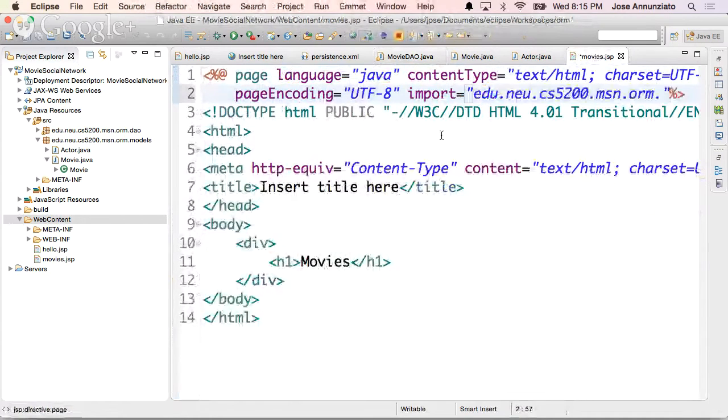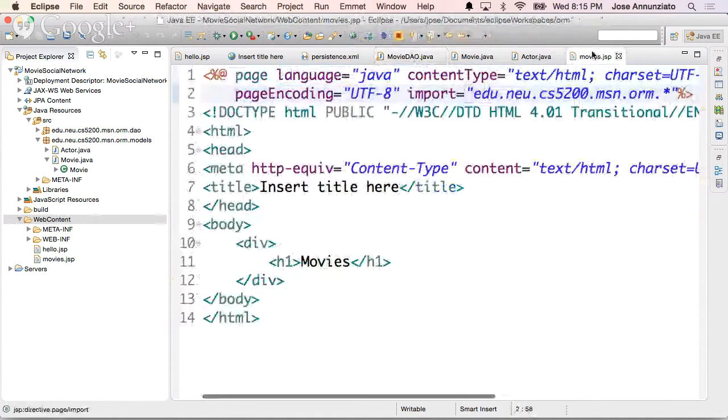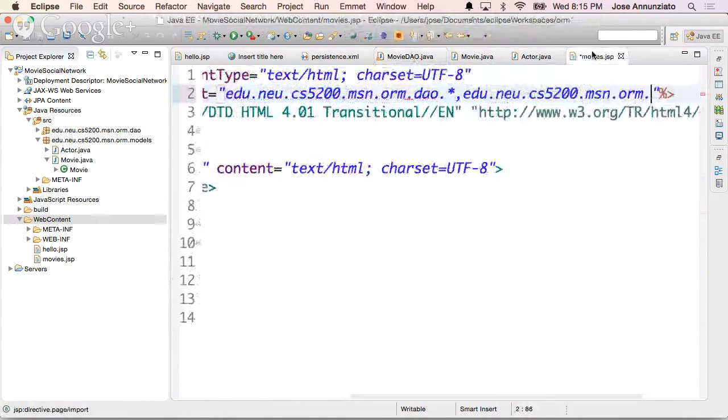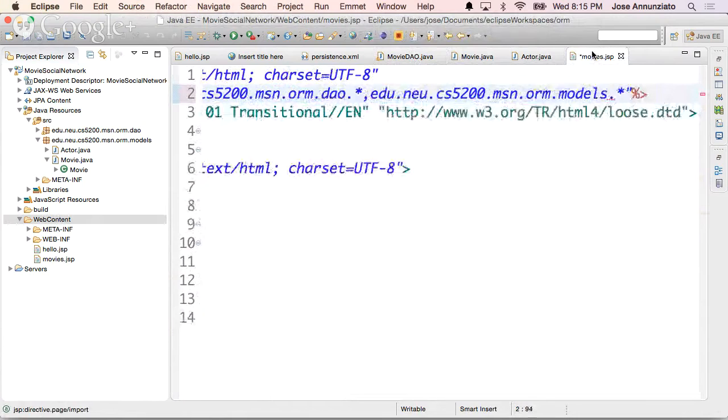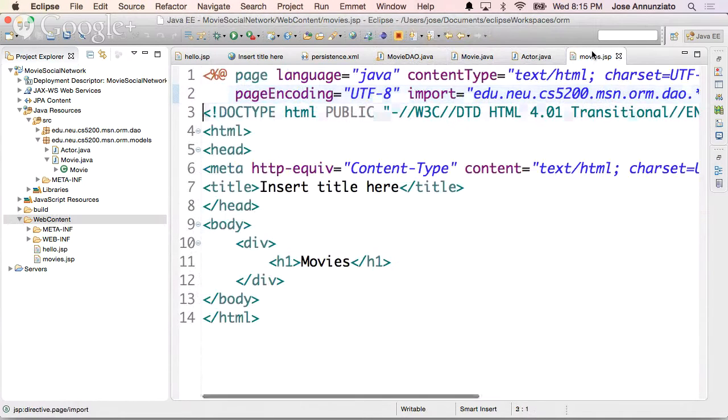Oops. So let's import all the DAO, sorry, yeah, DAO star. And let's import also models in here. And let's also import java.util.star. Right, so those are basically the packages that we need, right? Okay, so we want to retrieve all the movies from here.